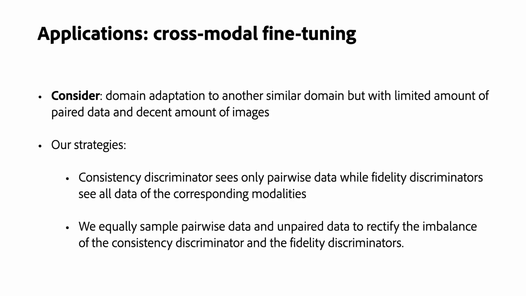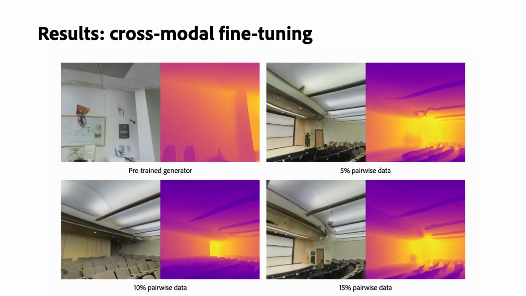To deal with the imbalance between pairwise data and unpaired data, we only let the consistency discriminator see the pairwise data, and the fidelity discriminators see all data of the corresponding modalities. However, this might skew the generator towards generating realistic outputs without focusing on consistent generation. Therefore, when sampling the data for training, we equally sample the pairwise data and unpaired data.